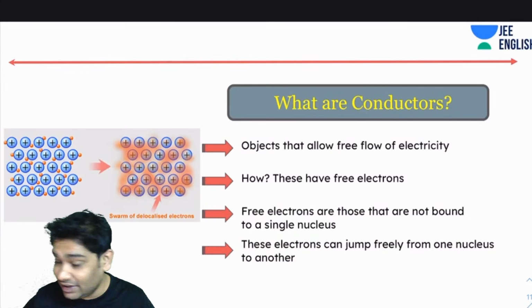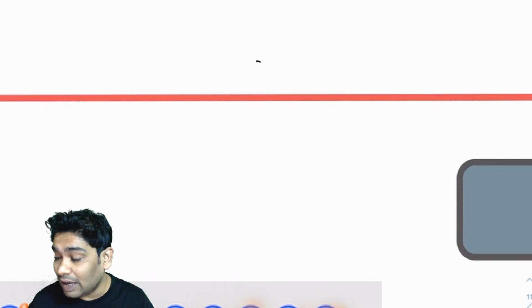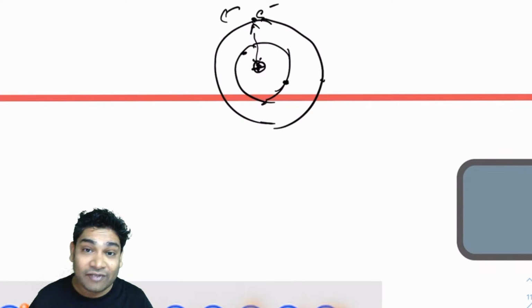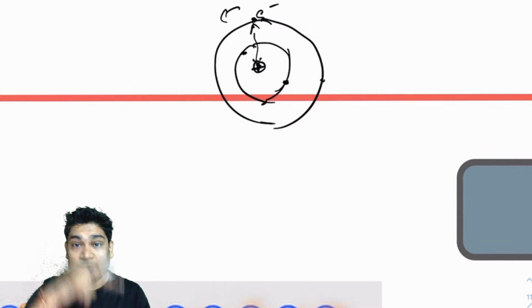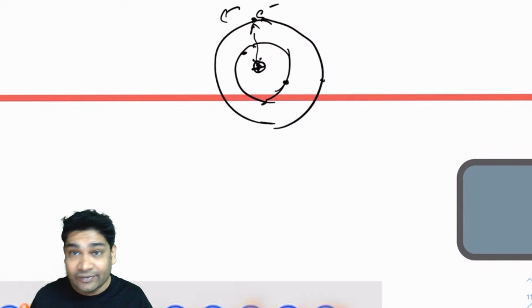What do I mean by that? You know that all matter is made up of atoms, and every atom has a nucleus, with electrons revolving around it. Maybe two electrons here, maybe some more electrons here. All these electrons are bound to the nucleus because there's a positive charge here and all these are carrying a negative charge, so there is an electrostatic force of attraction. This is a very strong force, so the electron is bound to go on moving around this nucleus only. It cannot leave its orbit.